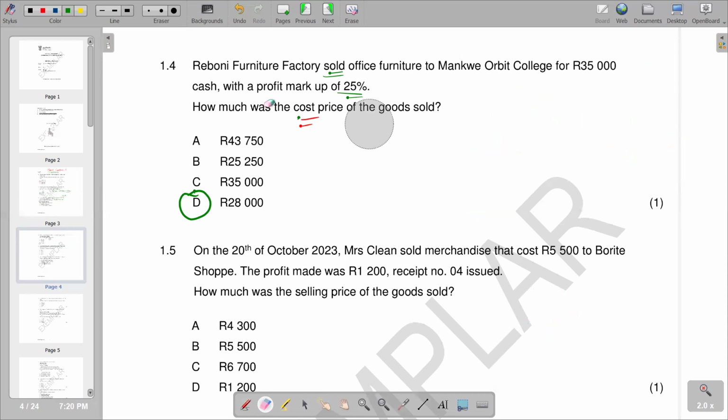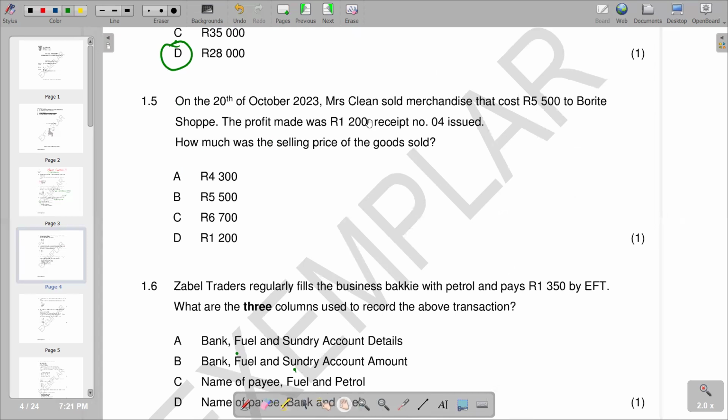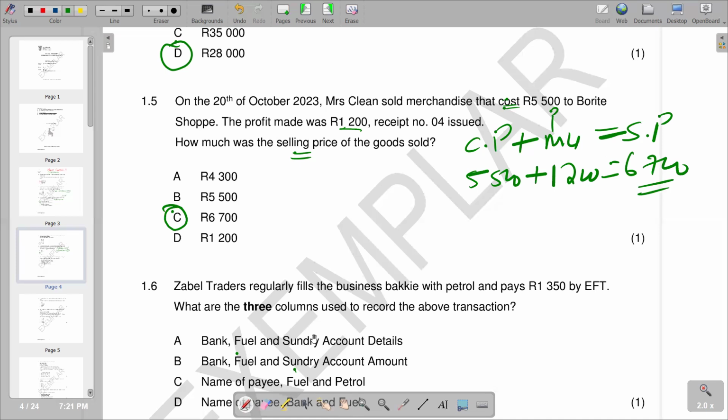So this is our question, which is going to be your 1.5. And 1.5 reads on the 20th of October 2023, Miss Clean sold merchandise that cost 5,500 rands to Borit, a shop. The profit made was 1,200 rands. Receipt number 04 issued. How much was the selling price of the goods sold? So basically, we go back to our formula, which says our cost price plus our markup. The markup, we said it's also the profit that is asking for. Being asked is 7,500 our profit price, and it becomes the correct response.